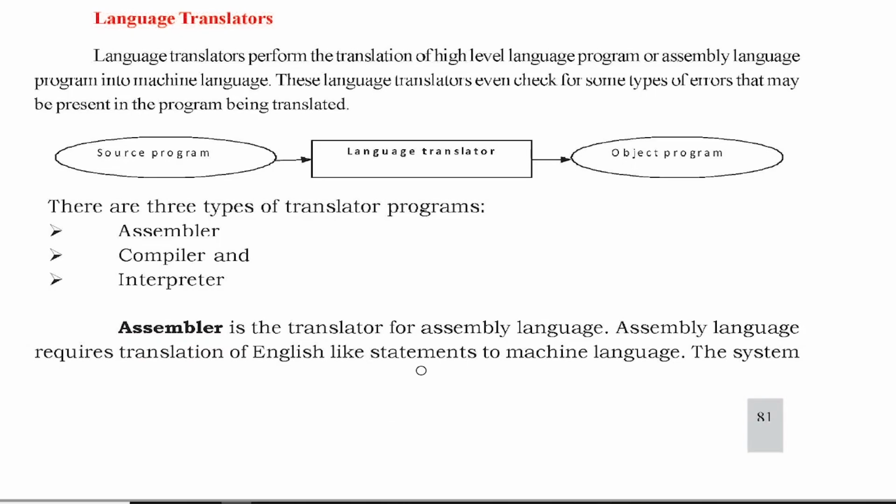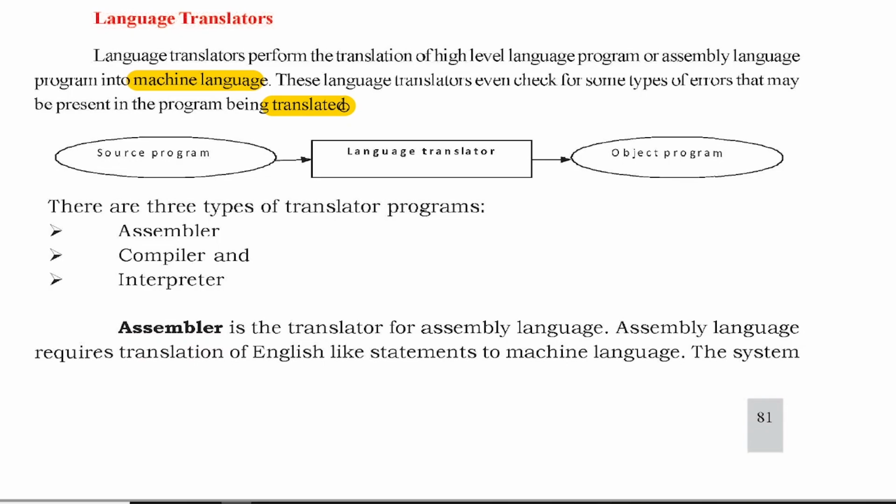So a language translator performs translation of a high level language program or assembly level language program to machine level language. That is what I have already told. So a language translator is system software. It translates a high level language or assembly level language program into a machine language program. These language translators even check certain types of errors that may be present in the program being translated. So during the translation, they may detect some errors also.